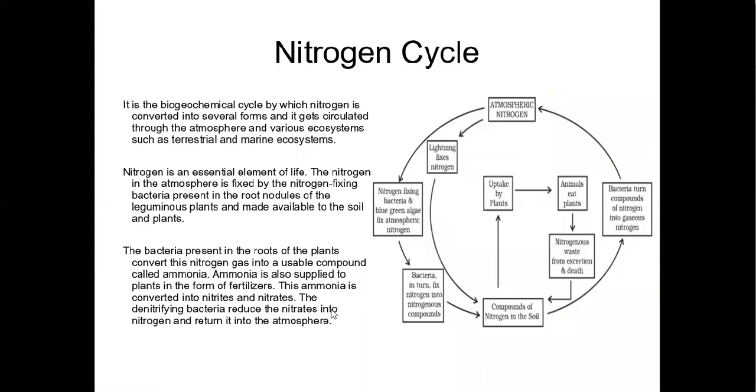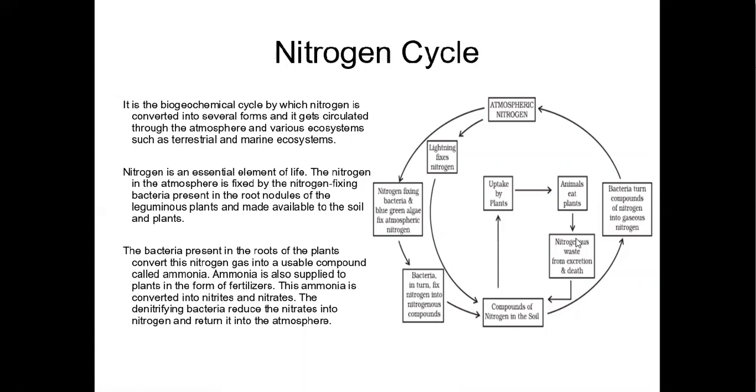And another cycle is our nitrogen cycle. As you can see here, the nitrogen deposited in the soil is utilized by plants, directly taken up by the plant as its nutrients, and animals consume food from plants, and ultimately it goes to the animals.